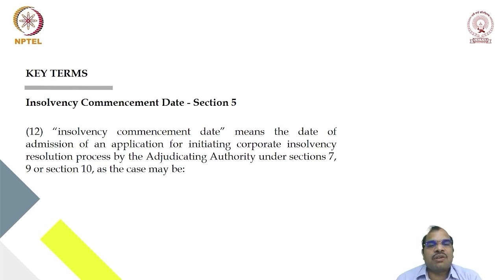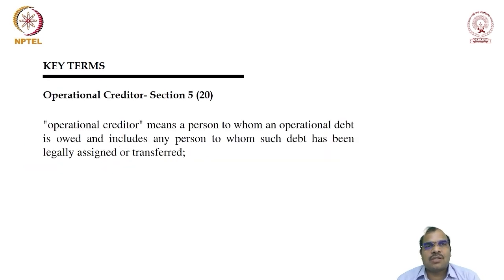OC means operational creditor, CD means corporate debtor. So if any application is made by the FC, OC or CD, then the adjudicating authority, after verifying the documents, is going to admit it. Once the application is accepted, that date is called the insolvency commencement date.